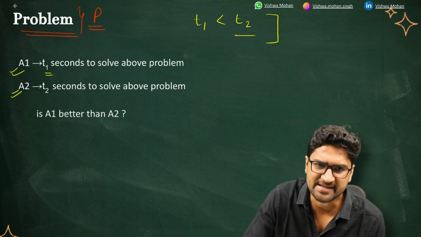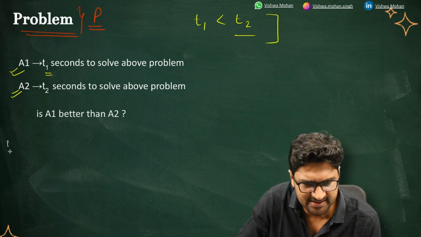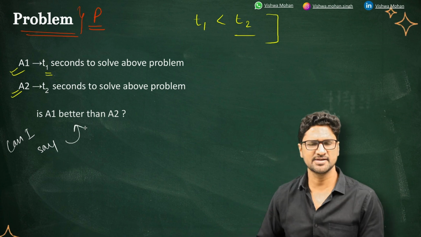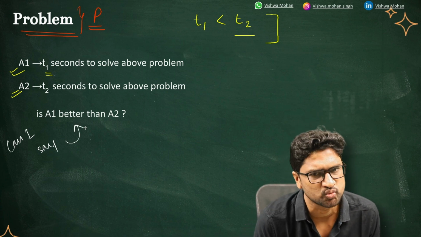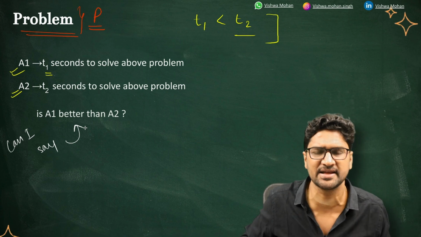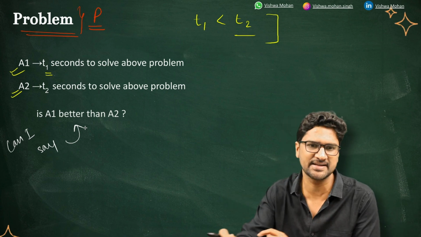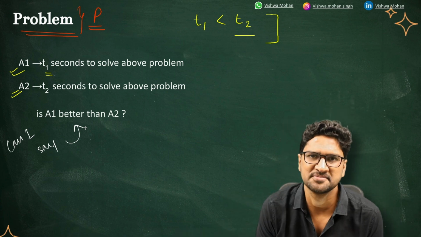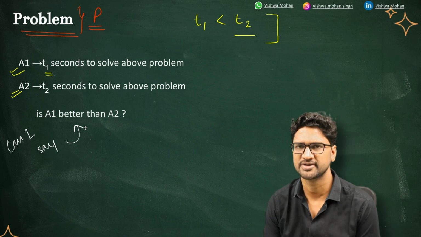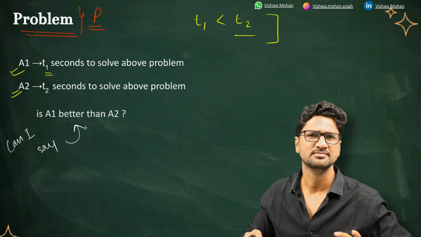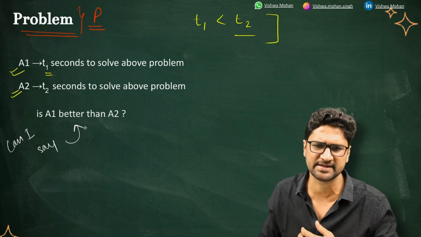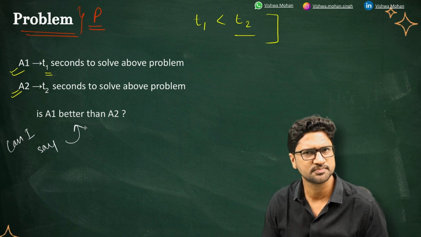If that is the case, can I say that A1 is better than A2? What do you think? Just pause the video, think, write in your notebook, put that into the comments and let me know what you think. Is A1 better than A2?